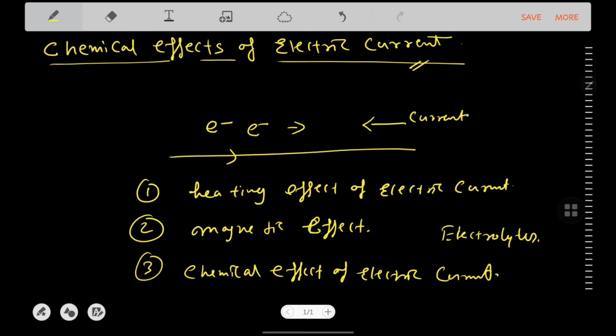So I hope now you have understood the types of effects of electric current and what actually the chemical effect of electric current is. I am repeating once again, when electricity passes through a conducting liquid such as an electrolyte, chemical reactions take place, and this effect is known as the chemical effect of electric current.